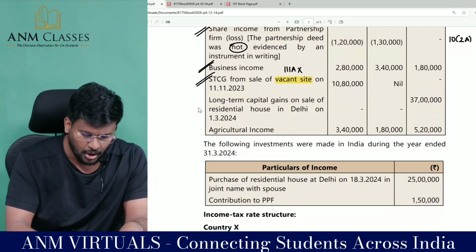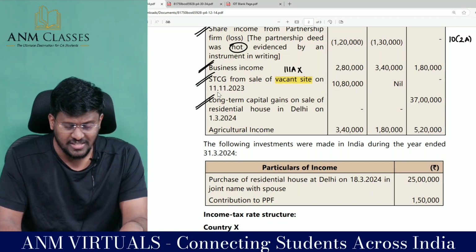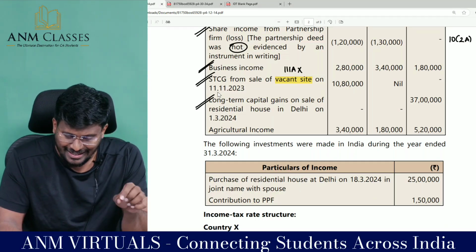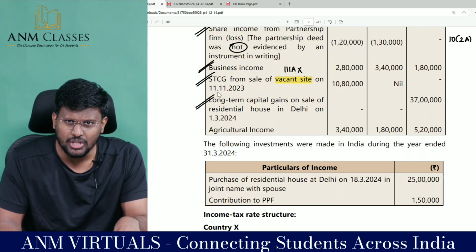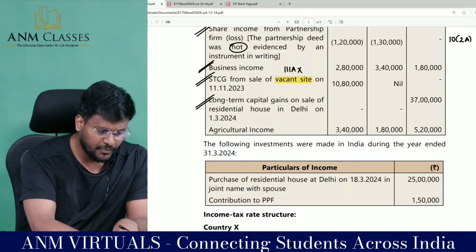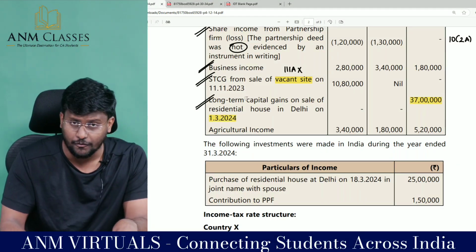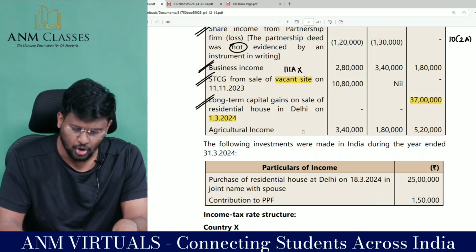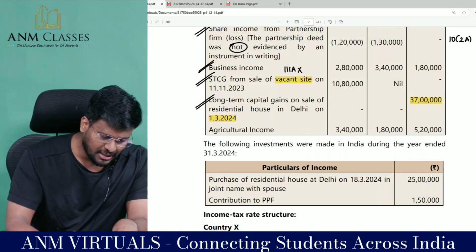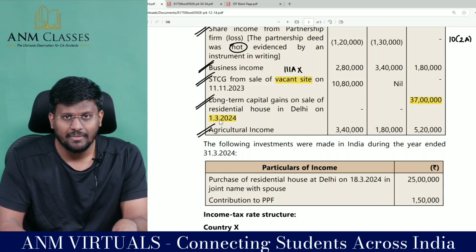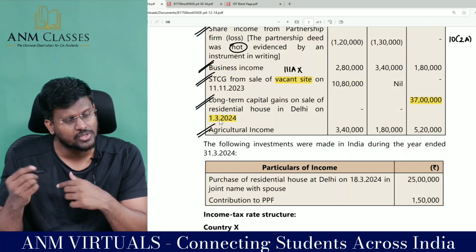10,80,000. Long-term capital gain on sale of residential house in Delhi. So the residential house is situated in India. They sold it on 1st March 2024 for 37 lakh. This is not the full value of consideration. This is long-term capital gain. And the hero, agriculture income. They are having agriculture income from outside India.